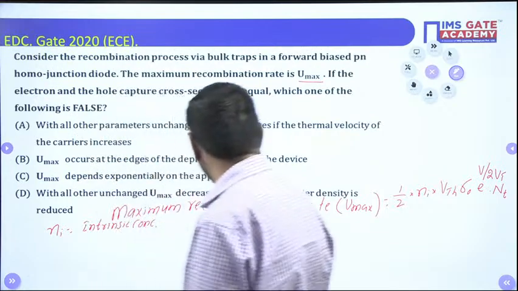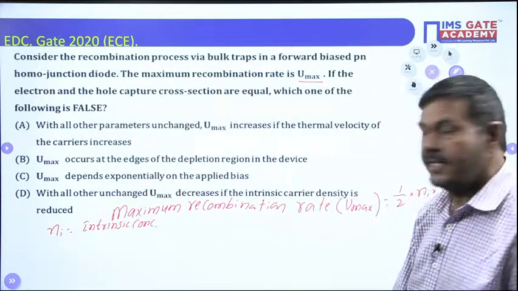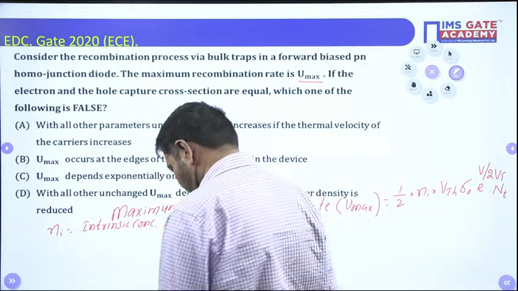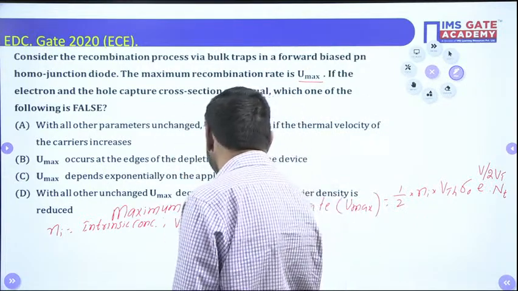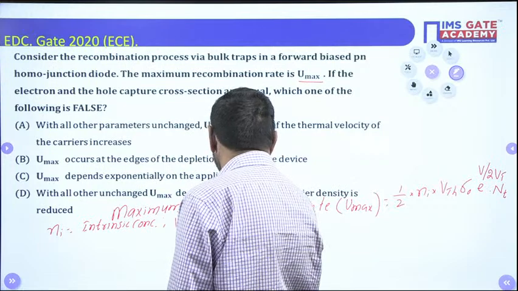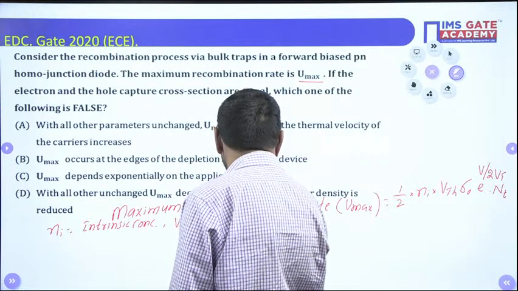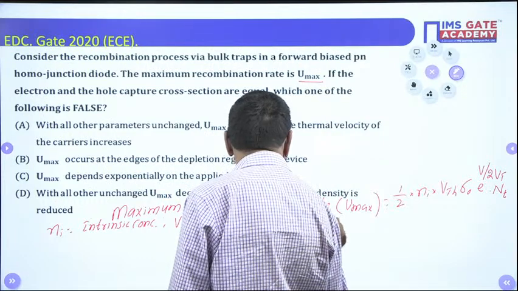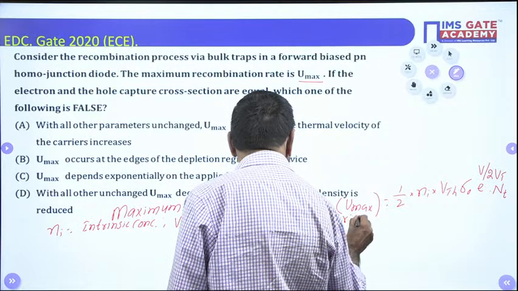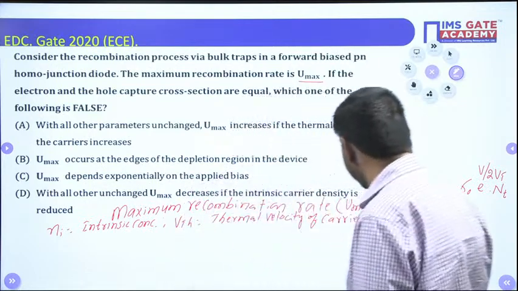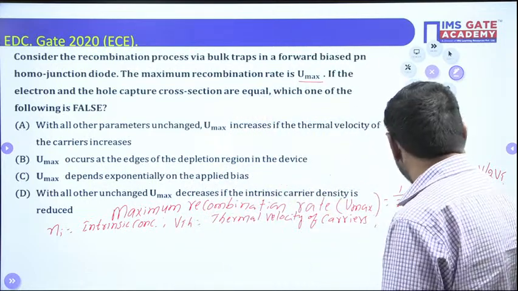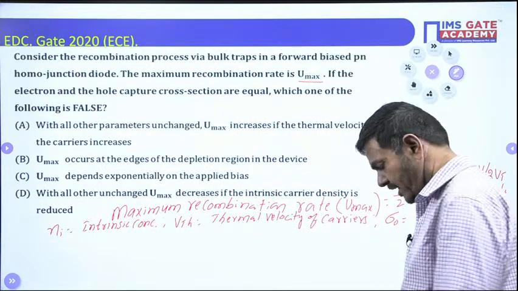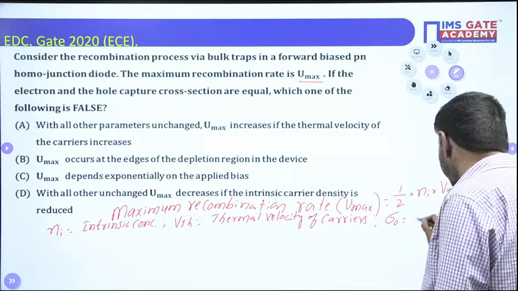VTH is the thermal velocity of carriers. The small sigma 0 is the capture cross section.